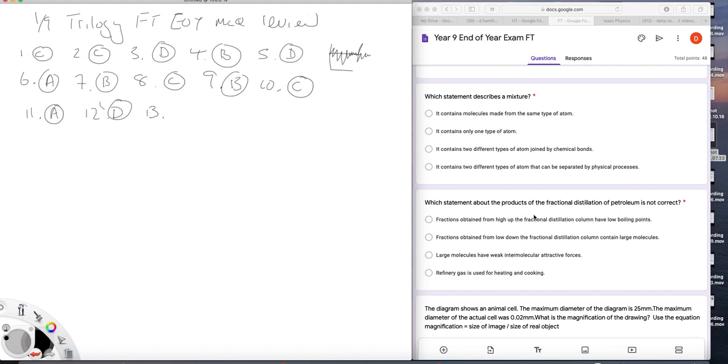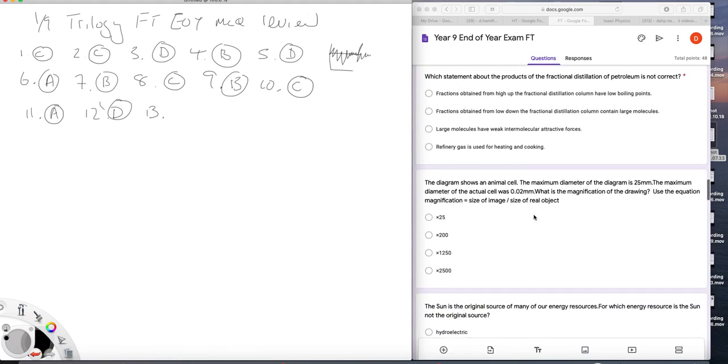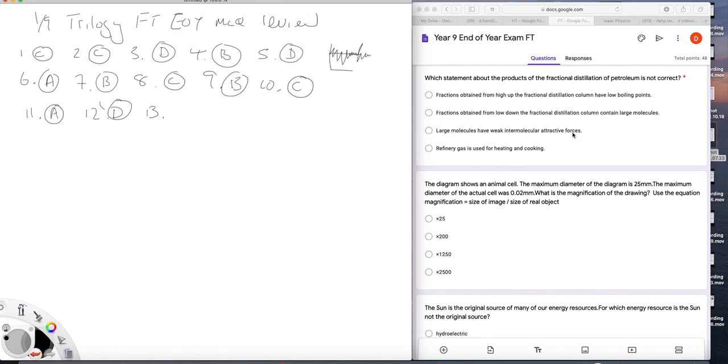13. Which statement about the products of fractional distillation of petroleum is not correct? Fractions obtained from high up have low boiling points. Well, that's true. Fractions obtained from low down contain large molecules. Well, that's true. Large molecules have weak intermolecular attractive forces. Well, is that true? Large molecules are found at the bottom, where it's hottest. So they require more energy to break them up. So that wouldn't be true. The answer is C.